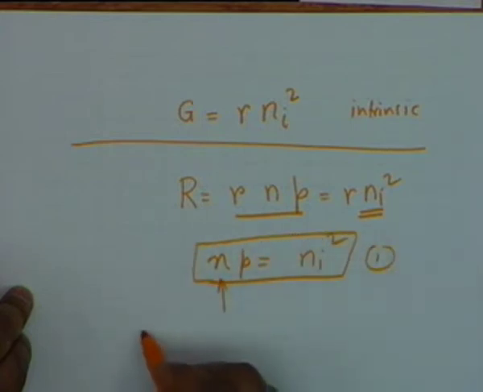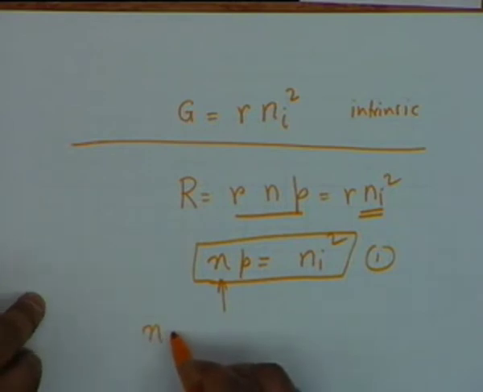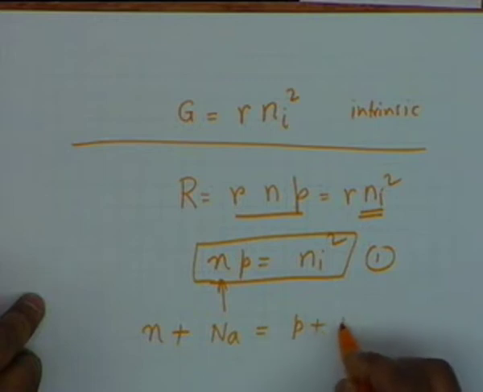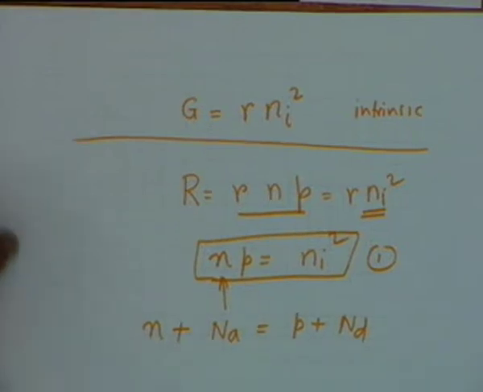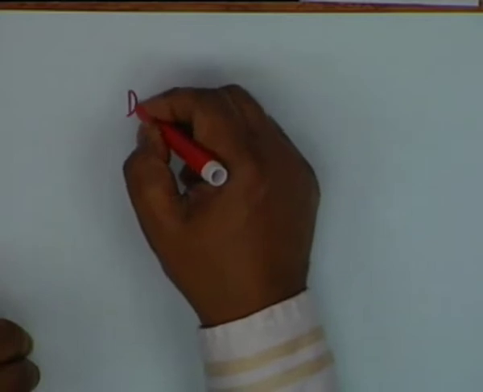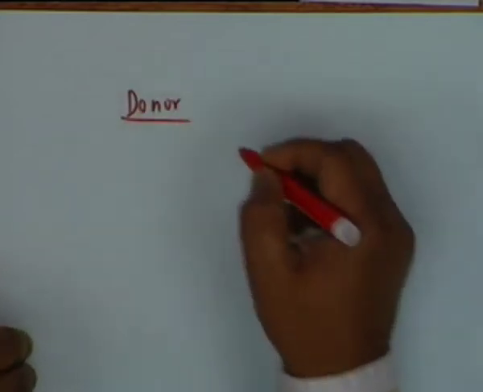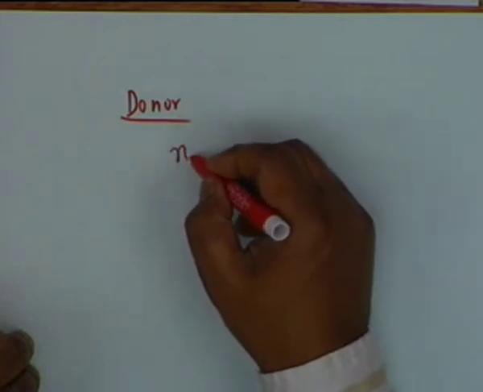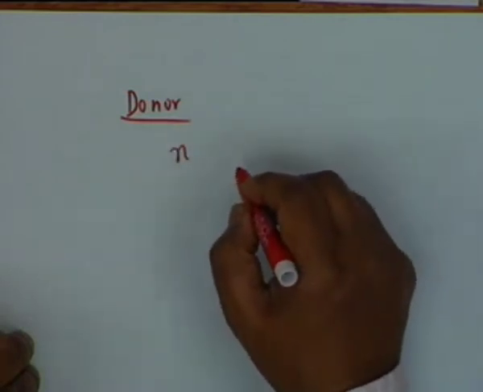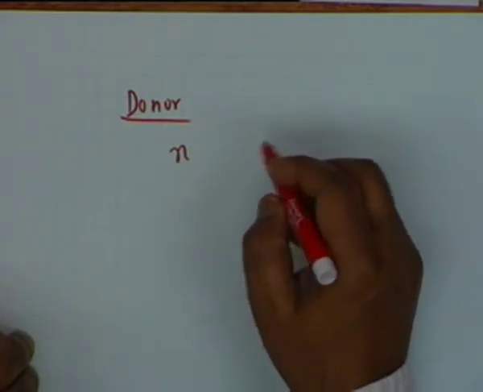And the other relation, which I have already written, is charge neutrality, which requires that n plus Na is equal to P plus Nd. All right, let us consider two special cases, namely a donor type of impurity. That will mean that Na is equal to 0.